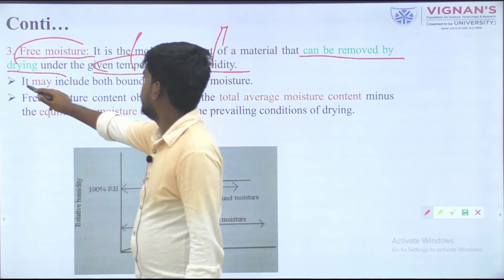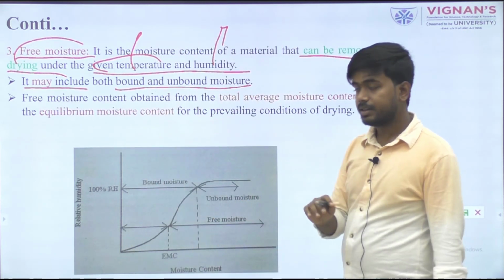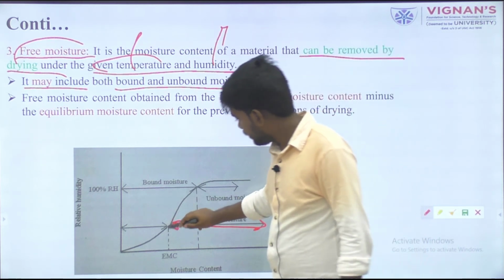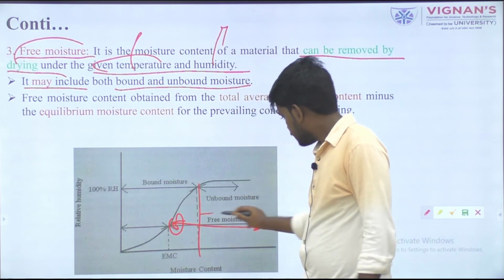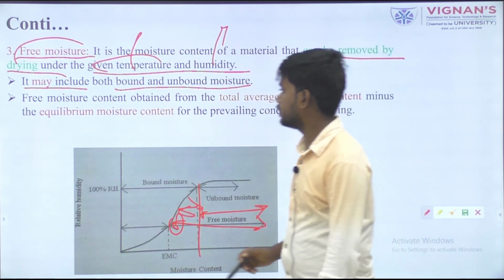One thing, it includes both bound and unbound moisture content, as I told. This whole portion is known as the free moisture content: up to this is the unbound moisture content, and this portion contains the bound moisture content.